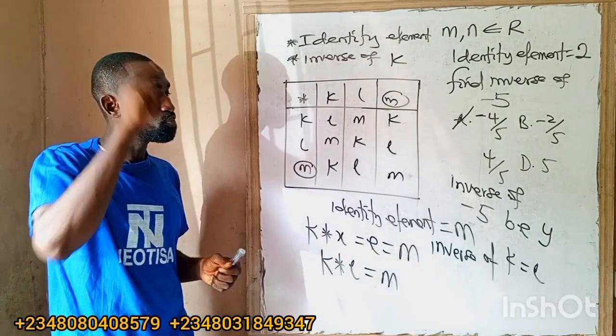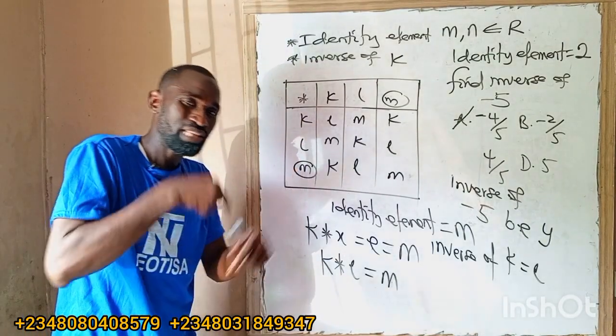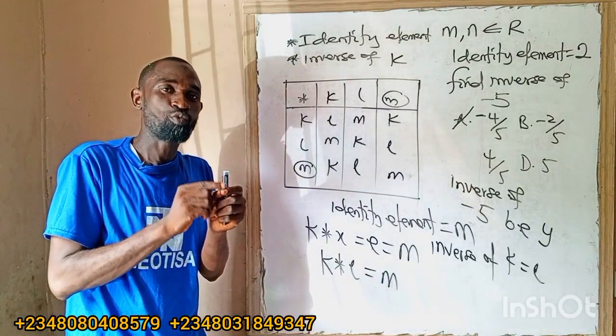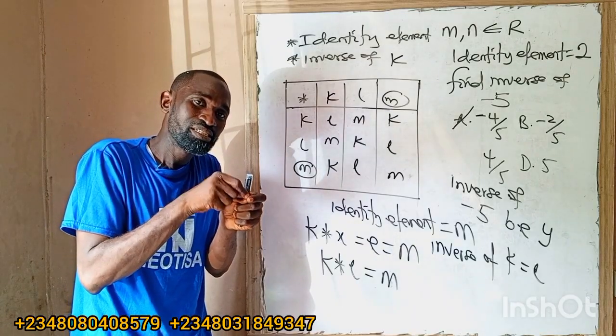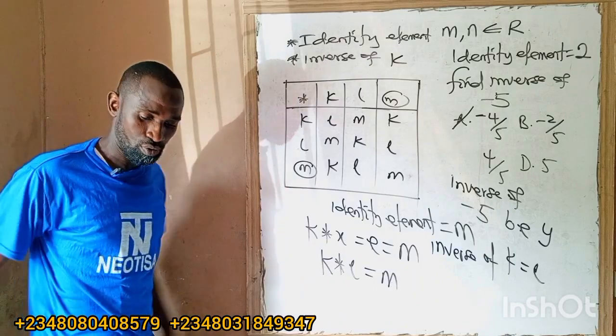Please don't forget the definition. Identity is what you combine with something to have that thing back. Then inverse is what you combine with something to have identity element.